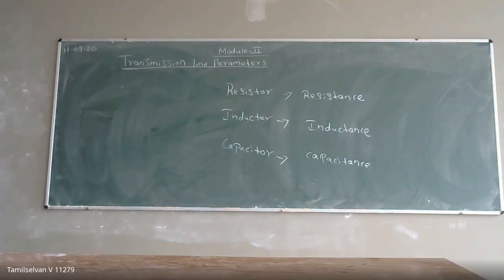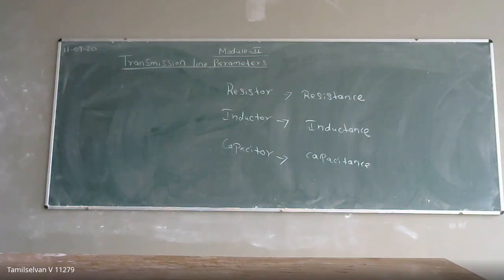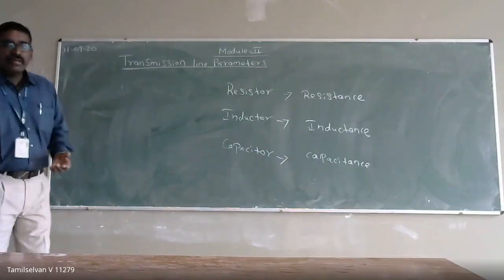Reader 136. Sir? Yes. Can you repeat the question, sir?